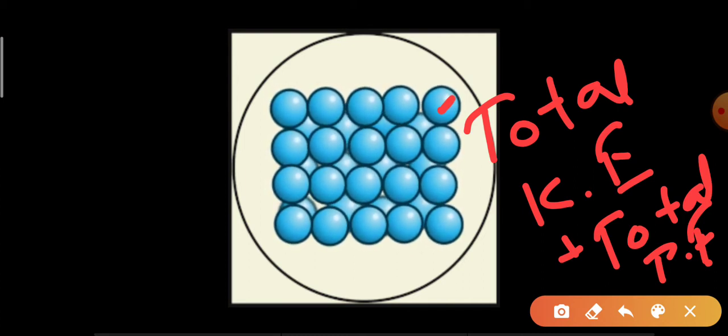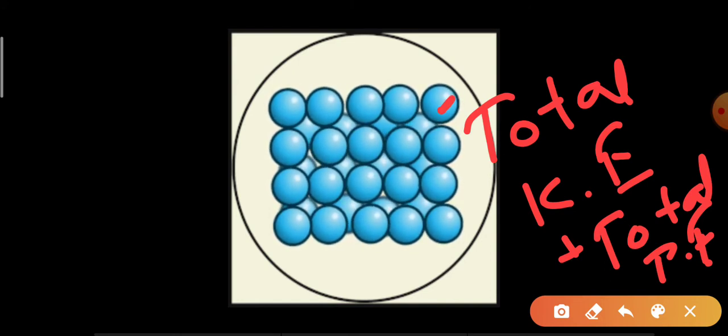So what is total internal energy? Total kinetic energy plus total potential energy is called your total internal energy. What is kinetic energy? Kinetic energy is the energy of a moving body or object. Potential energy is the energy when an object is at stationary position or at rest. So heat is the measure of total energy of any system.